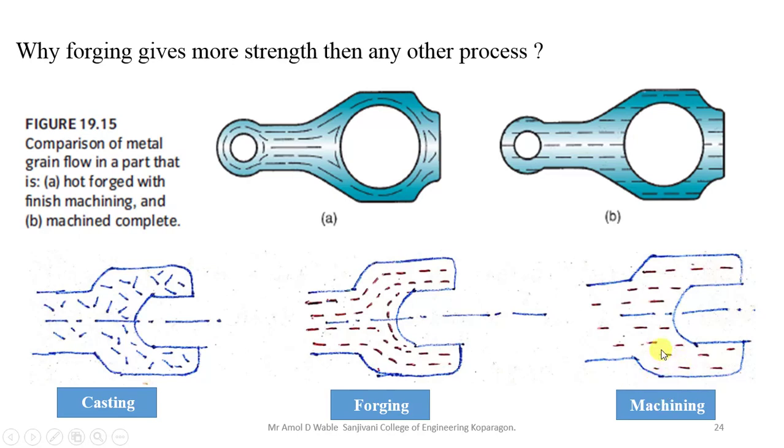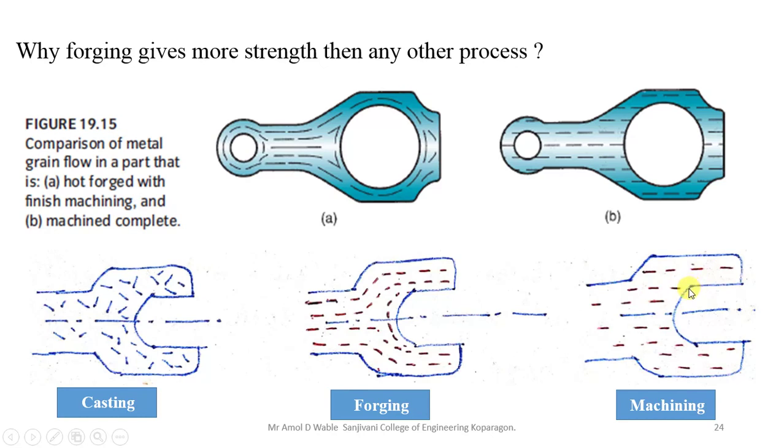Now if you see the grain size, you can say that machining is also a good option to make a spanner, but you can see that even though the grain structure is in one direction, at this edge we don't want it in one direction. We require the flow of grain to be in this manner. It should be in a curved manner, because when you use this kind of spanner, after 6 months or 3 months, you will find that the number of times you open the bolt or close the bolt